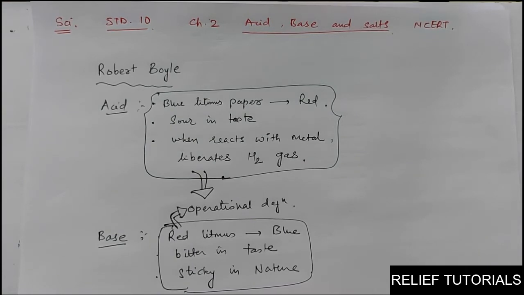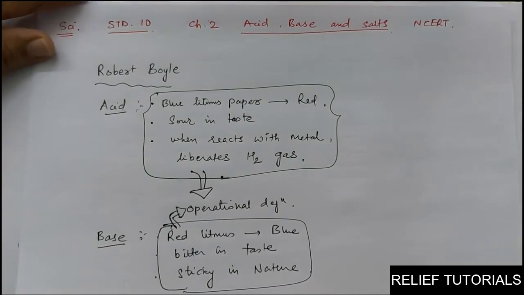Okay, but these definitions didn't survive for a long time, as it is not giving any idea about the composition of a substance. Every time you have to check it by the litmus paper. Litmus test, it's a test. It's the operation we have to perform to the solutions, then only we can get the idea that the substance is acid or base. If it converts blue litmus paper red, if it converts red litmus paper blue, based on that you have to decide whether the substance is acid or base.